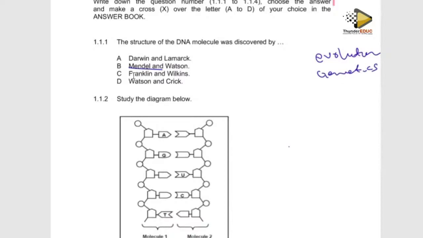So we can't give it a correct answer. And then what about Franklin and Wilkins? Yes, these two people were involved in the DNA discovery. But Wilkins and Franklin didn't discover the structure. They found the initial stage of this discovery using X-ray diffraction pictures, and then they took it to James Watson. So James Watson and Francis Crick are the ones who tried to find the correct answer. So the answer is D.